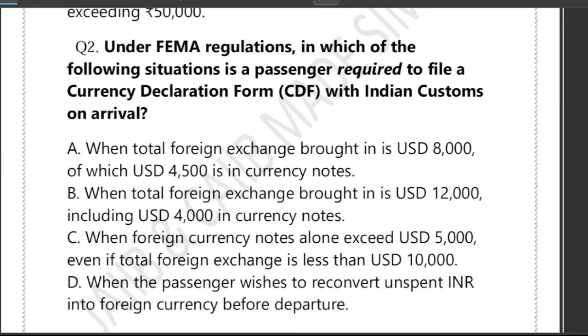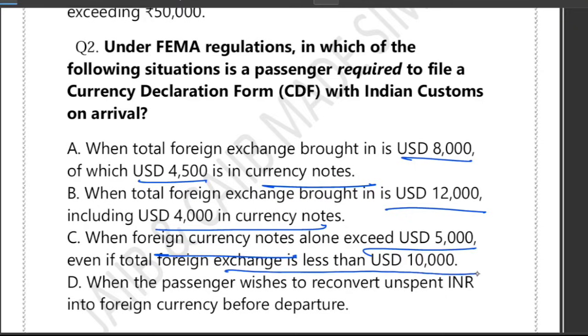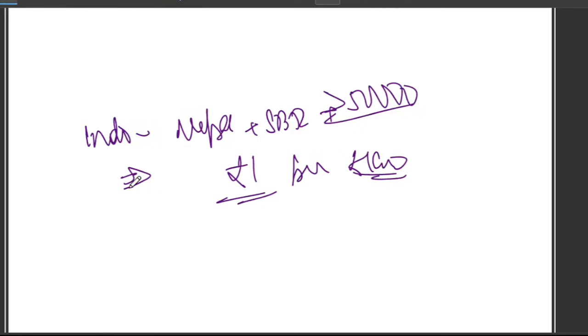The options they have given: Option A, when the total foreign exchange brought is $8,000, of which $4,500 is in currency notes. Option B, when the total foreign currency brought is $12,000, including $4,000 in currency notes. Option C, when the foreign currency notes alone exceed $5,000, even if total foreign exchange is less than $10,000. Option D, when the passenger wishes to reconvert unspent INR into foreign currency before departure. These are the 4 options that they have provided.